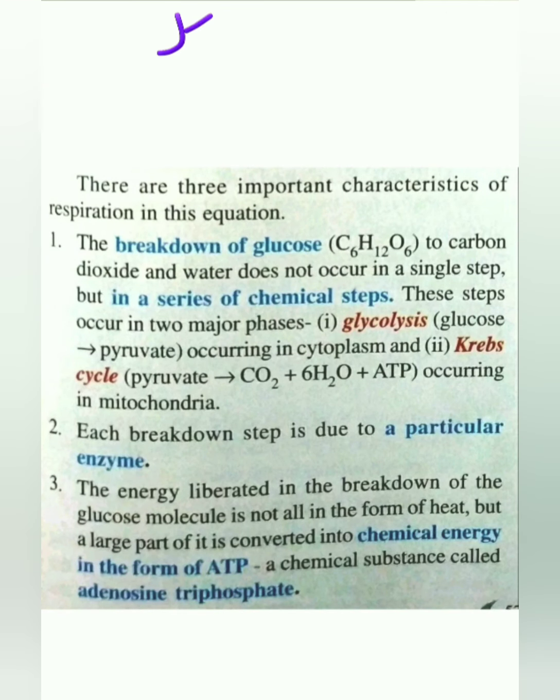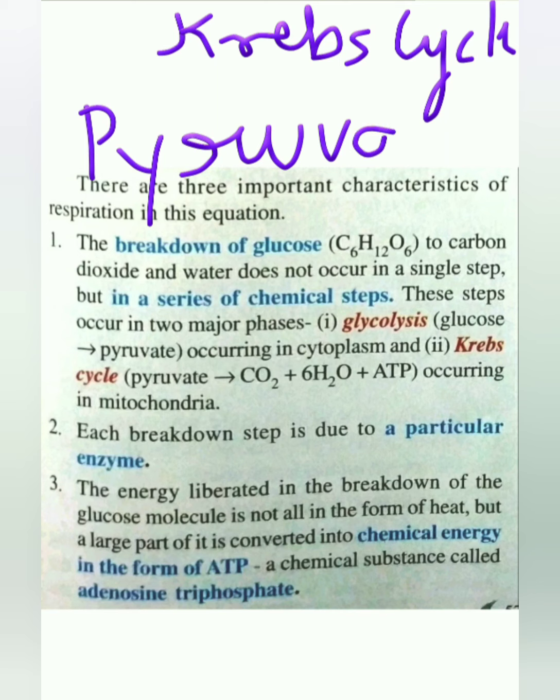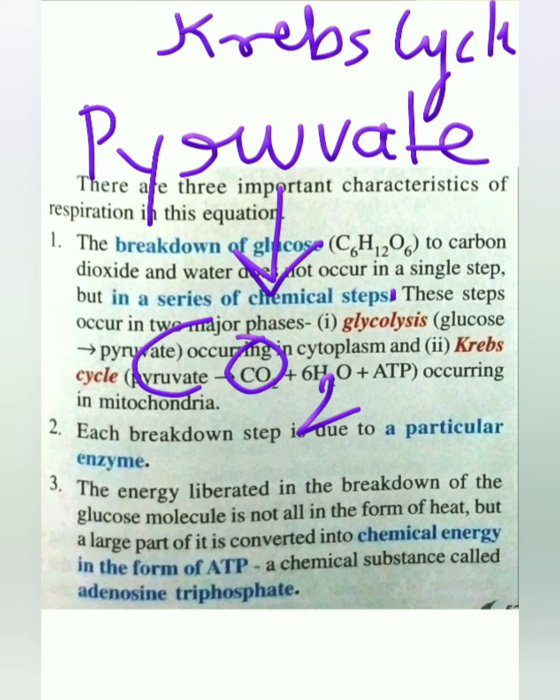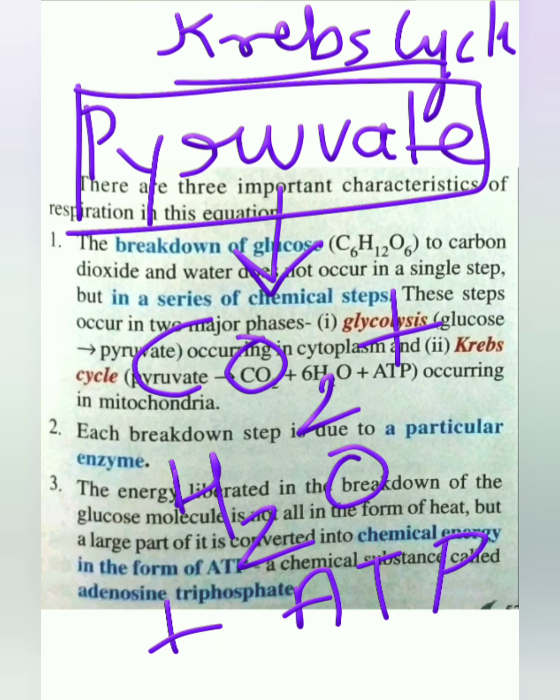Next phase is Krebs cycle, in which that pyruvate which formed in the glycolysis process is converted into CO2, water, and ATP. So in Krebs cycle, that pyruvate is converted into CO2, water, and ATP.